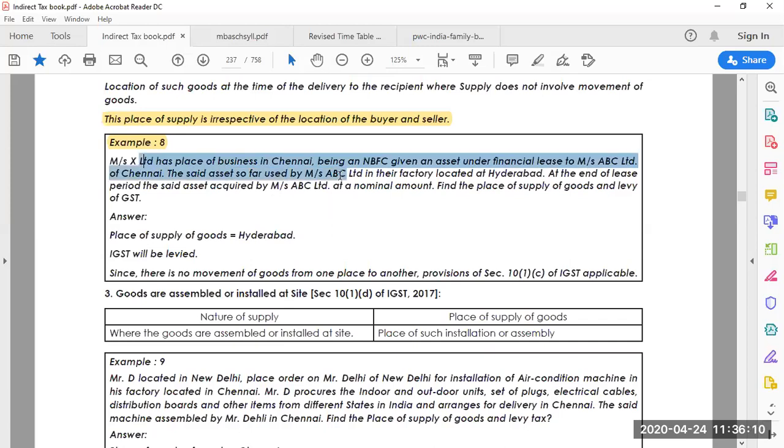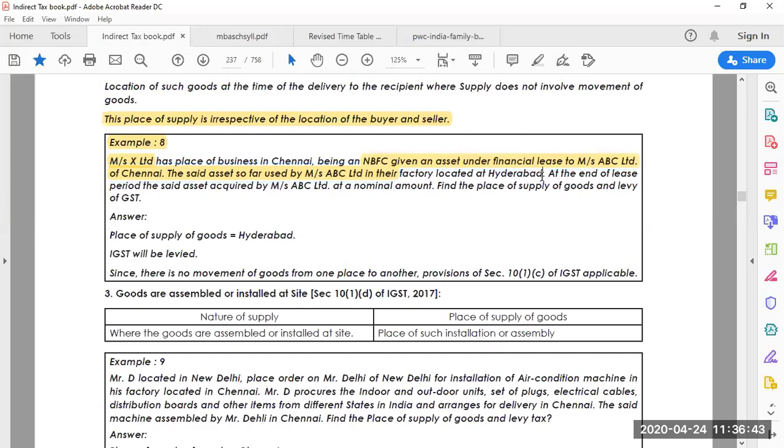See, this problem tells you about Messrs. X Limited, an NBFC which is into leasing services, and they have given a machine, one asset, on lease to Messrs. ABC Limited of Chennai. X Limited is located in Chennai, and the lessee who has taken the lease is Messrs. ABC Limited, who is also in Chennai, but the asset is located in Hyderabad.